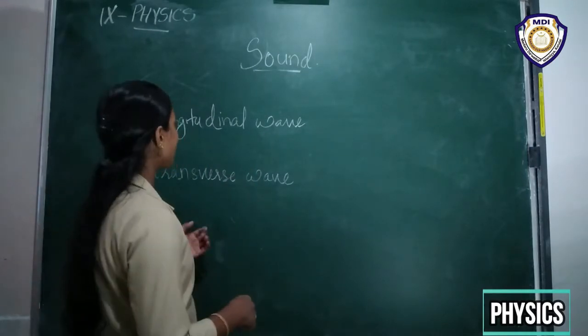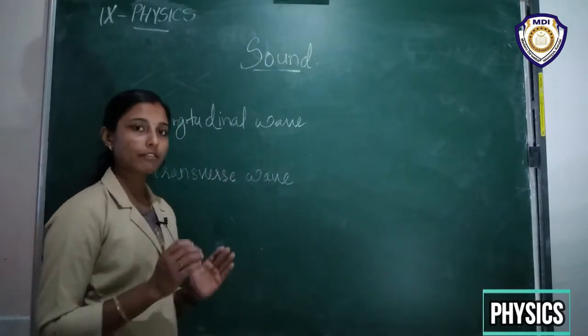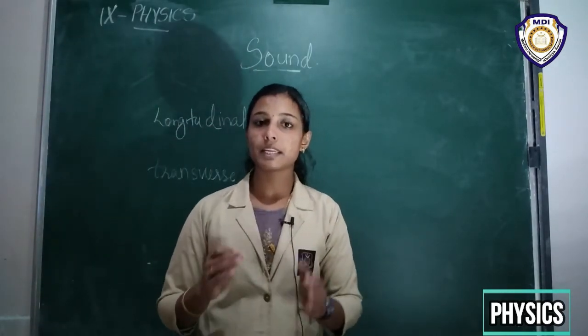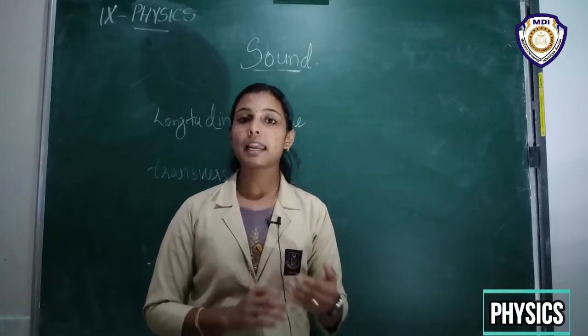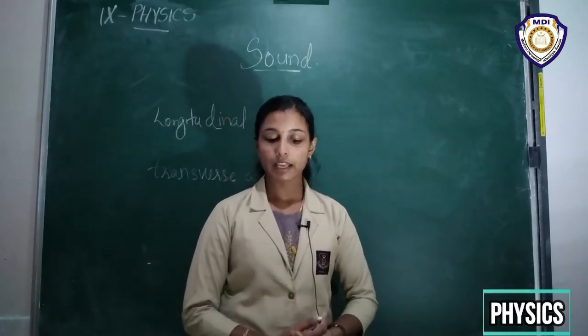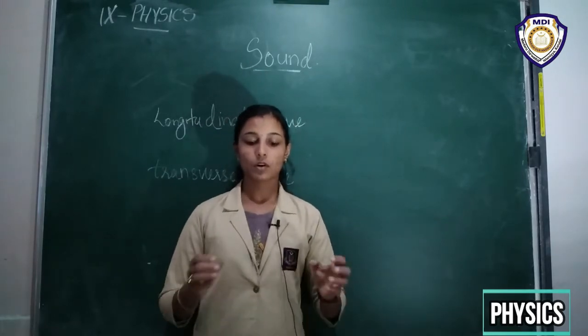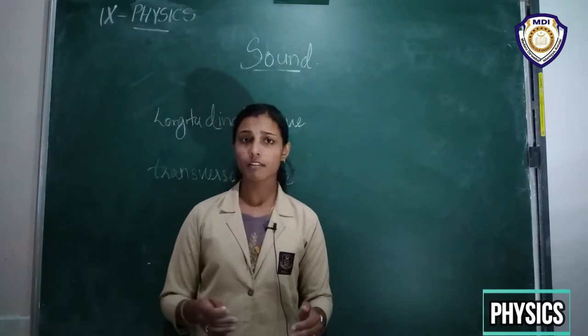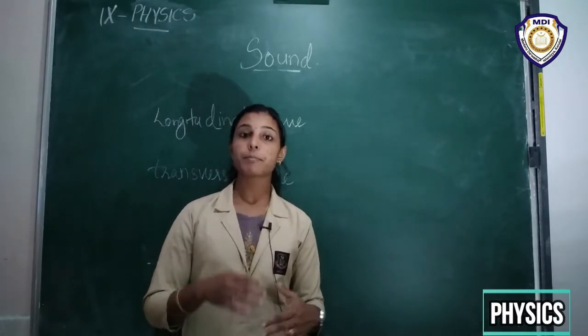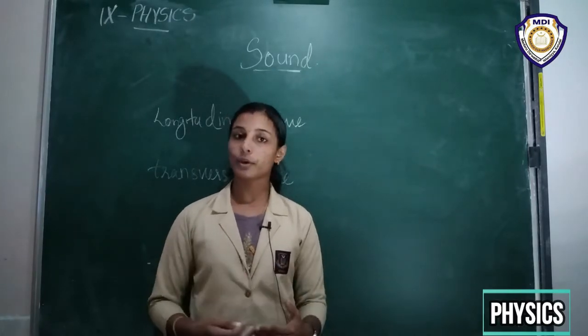What are longitudinal waves? Longitudinal waves means the particles of the medium vibrate parallel to the direction of propagation of the wave.